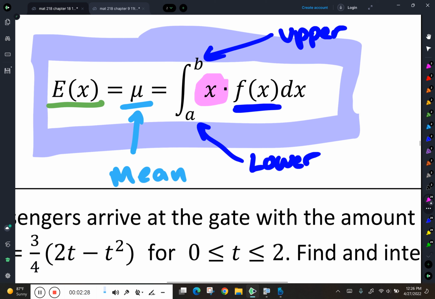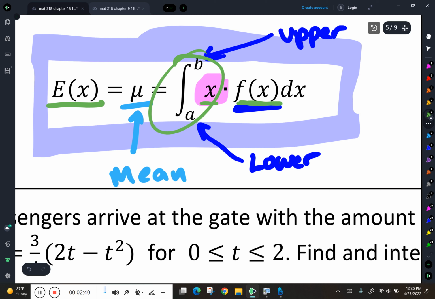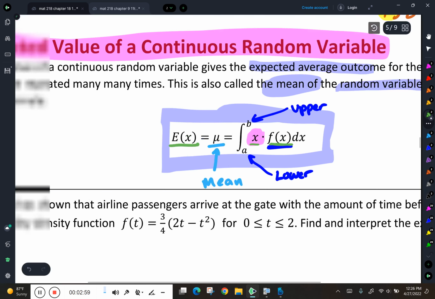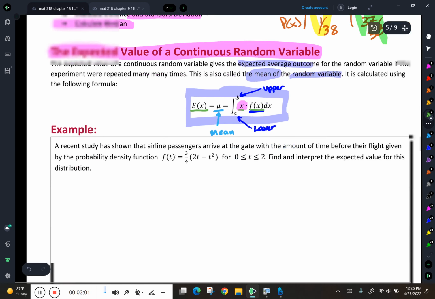And so what that's doing is it's taking every x and multiplying it times its probability, and then integration is just a fancy summation where we just add them all up. So when we did this before for the discretes, it was x times p of x plus x times p of x plus x times p of x, where we added them all up. Same thing's happening here, it's just the adding up part is being done by calculus. All right? So let's take a look at an example and see how this plays out.